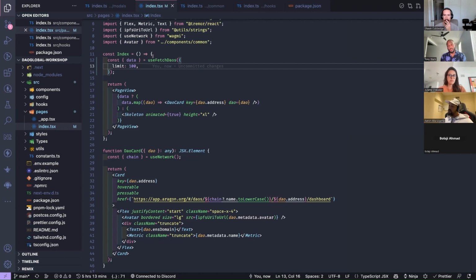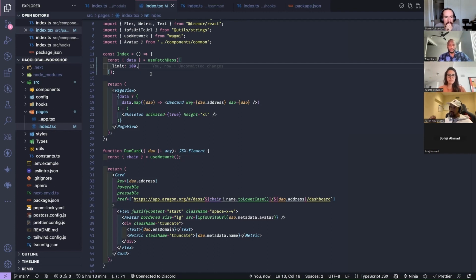If you were using the SDK directly, you wouldn't get some of the nice features of using Use-Aragon. You get some caching, and it's a state management thing as well, so you can call this in different React components and it dedupes the requests.